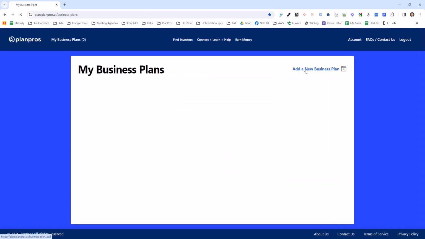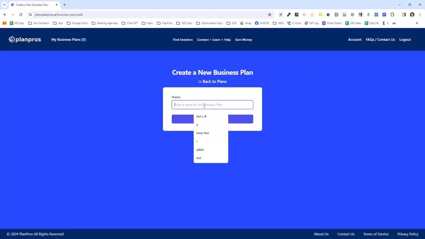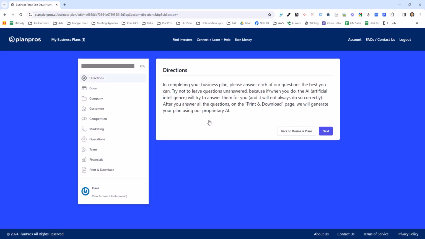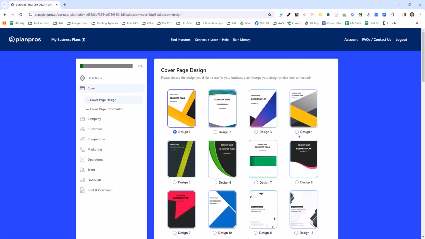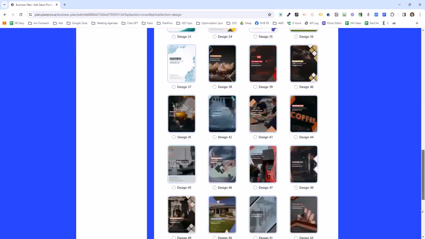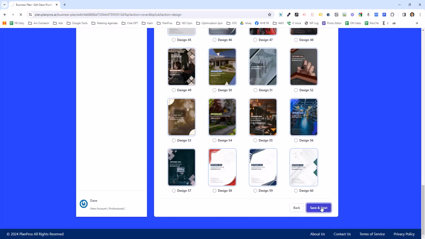So you create a business plan, simply click add a new business plan, add the names for your plan, Dave, plumber, doesn't matter the name, usually you enter your company name, and it's very, very simple to use and pretty evident. So here are some brief directions. All you're doing is entering information and clicking next. So here, which cover page you want, you can see it bigger here. I want design 14. Scroll to the bottom, I hit save next.